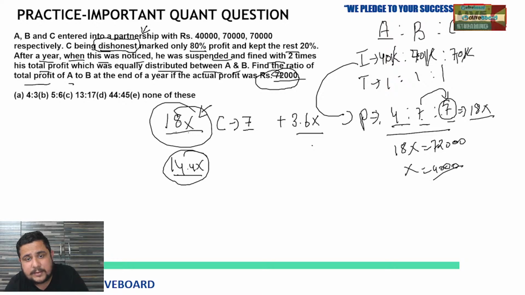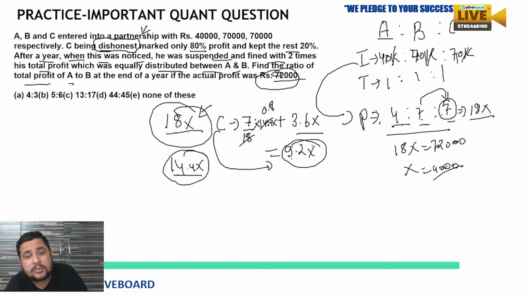So 7 by 18 multiplied by 14.4x. By 18 you can cancel this 14.4. How many times will it be cancelled? 0.8. So 7 into 0.8 is 5.6, and when you add the sum, 9.2x. So after dishonesty, C received 9.2x. Now we have the value of x, that is 4,000.